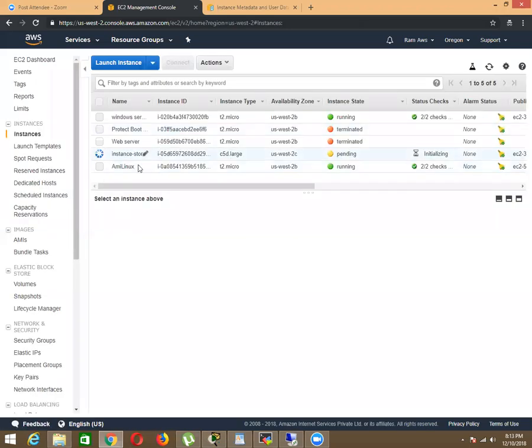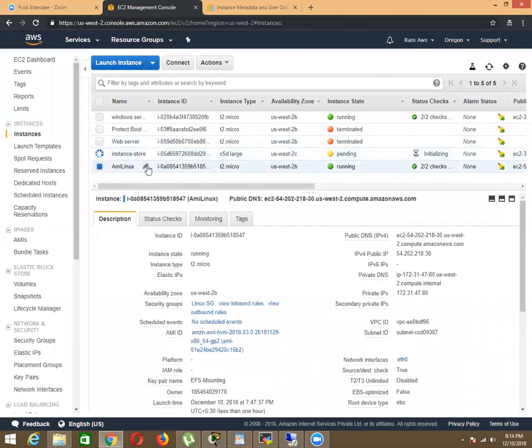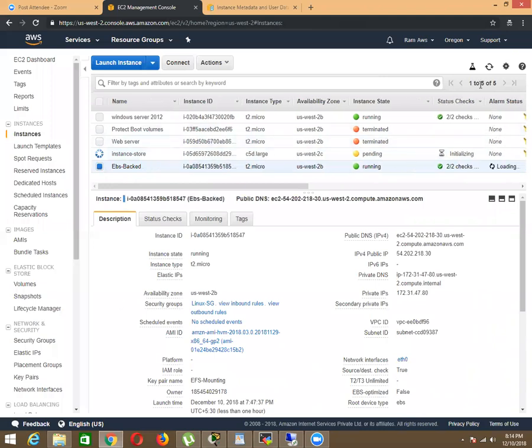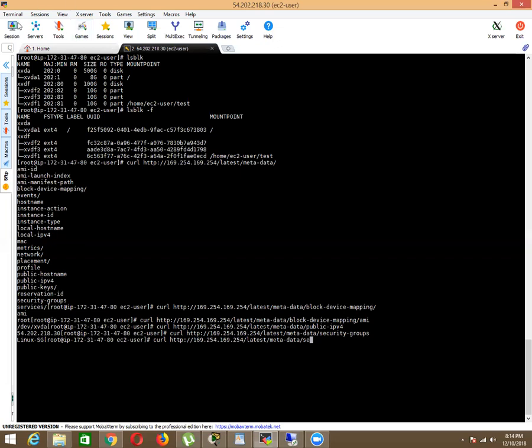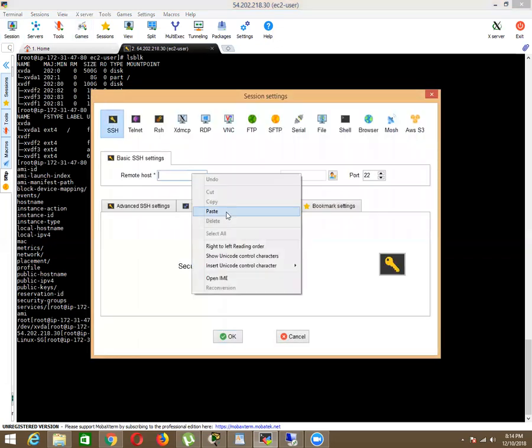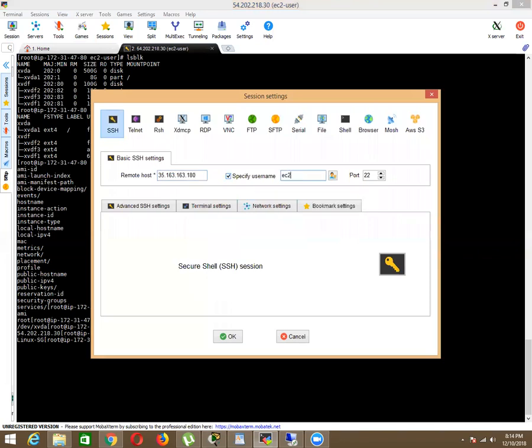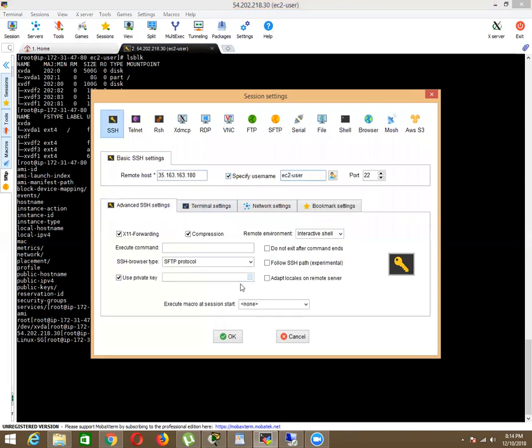So now this is instance store, and this one is... okay. So let me launch this one. SSH to ec2-user with the private key.